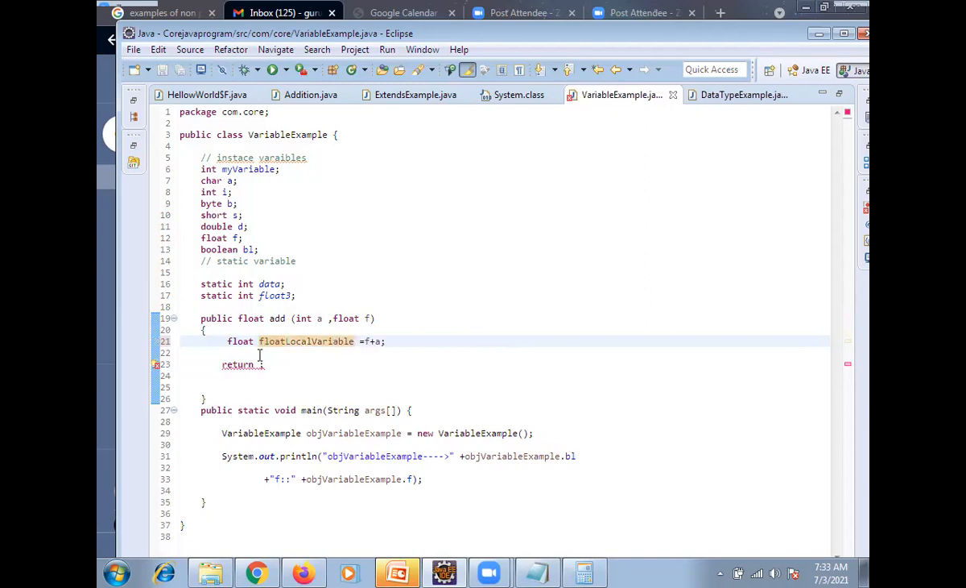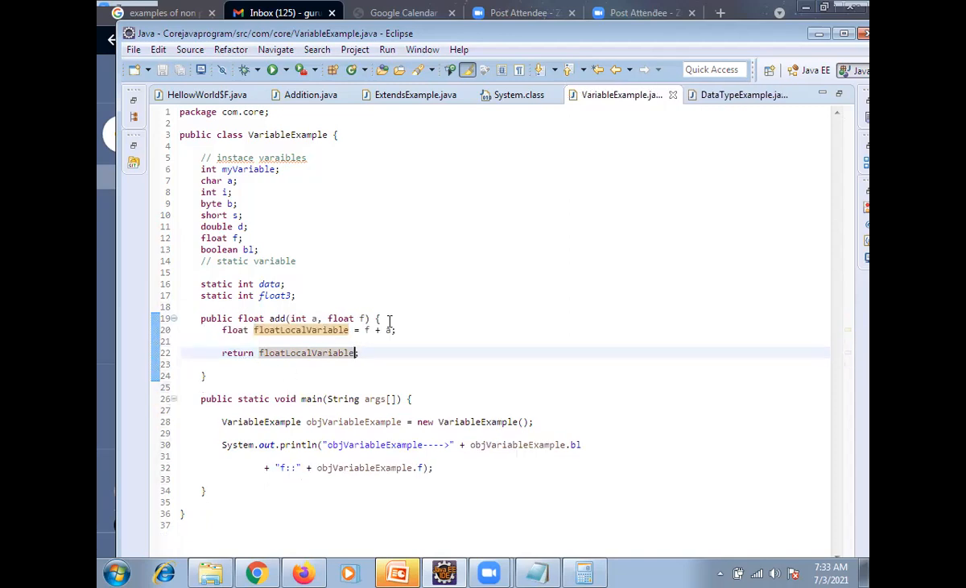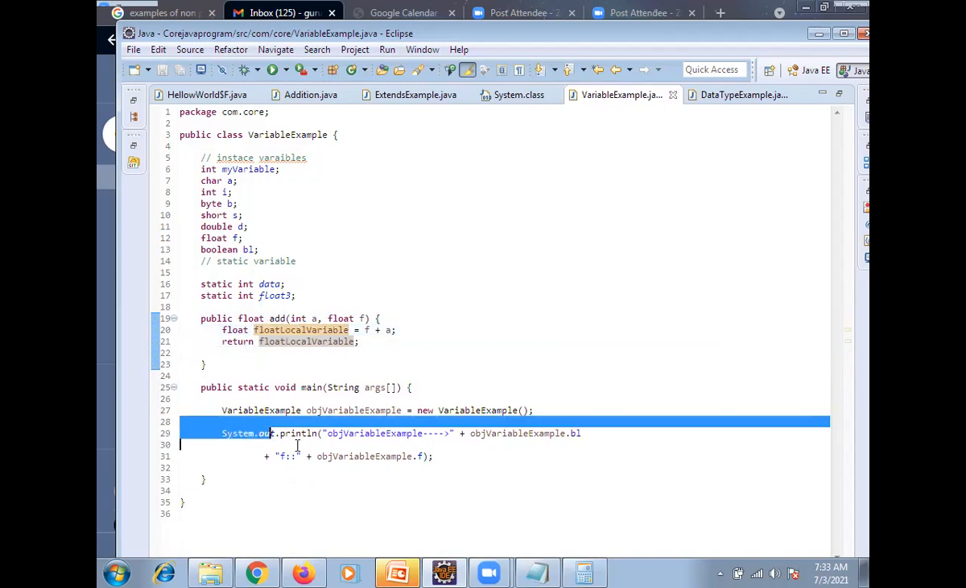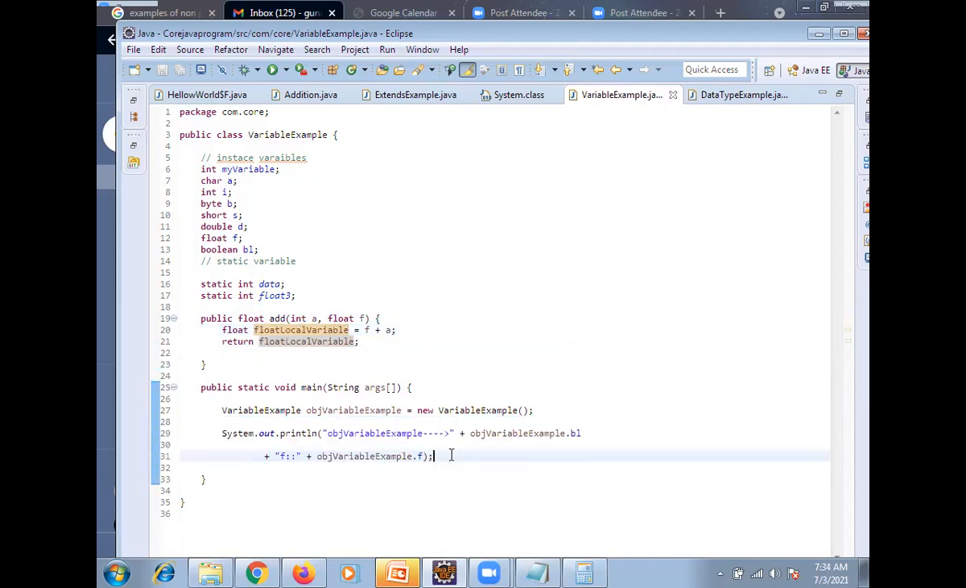Now we have defined three types of variables. This local variable we need to return here. Then our method is also ready for execution. Control F. See, try to understand this one. Now this is simple, tricky, but you can understand. Now this local variable, I am trying to access here. See, if you want to access the above variables, it is getting.